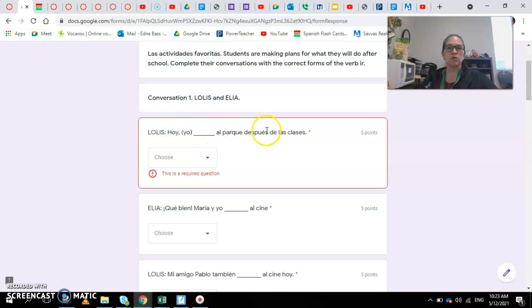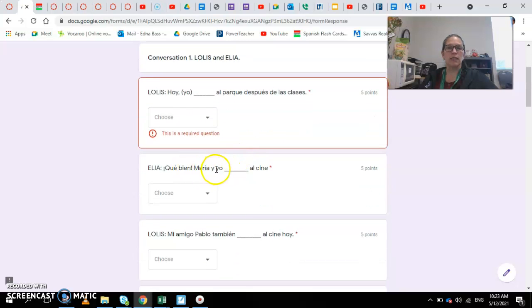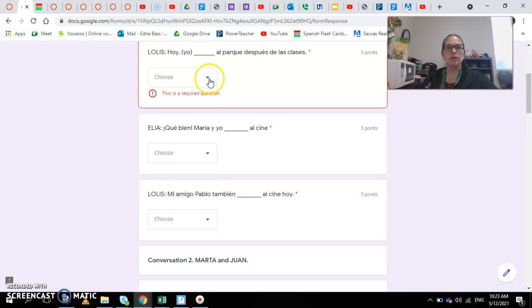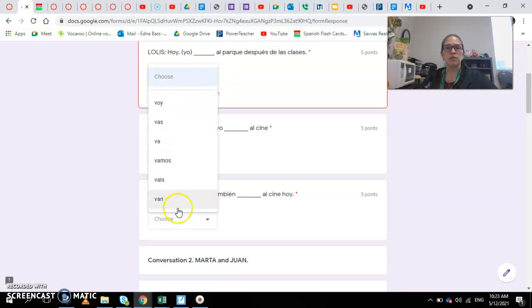What corresponds to this one? If you have yo, then which one are you going to use? María y yo, which one are you going to use? Mi amigo Pablo, which one are you going to use? So you have to select the correct form of the verb, and I put all the conjugations here to complete the sentence. We're practicing verb ir.